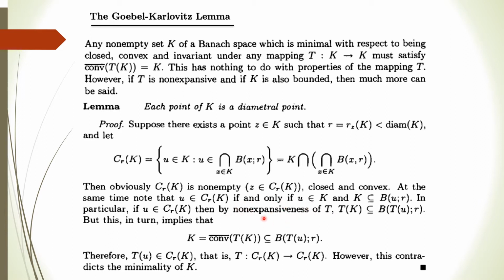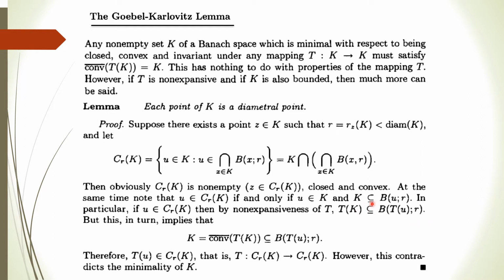That the distance of Tx and Ty is less than or equal to the distance of x and y. So here the distance of Tu and Tv will be less than or equal to the distance of u and v.